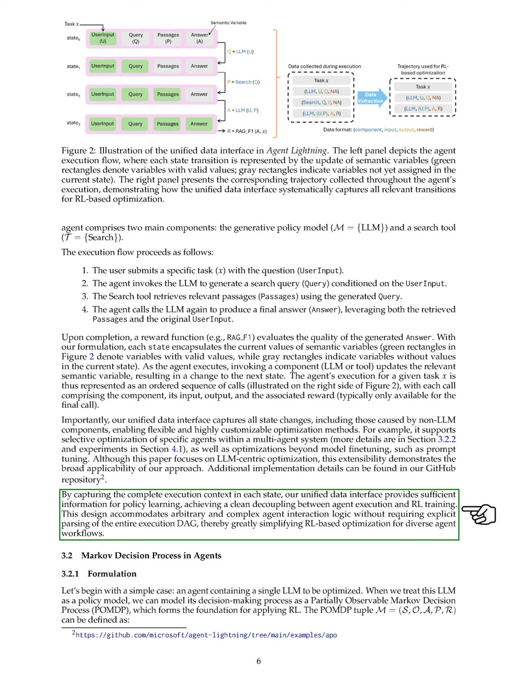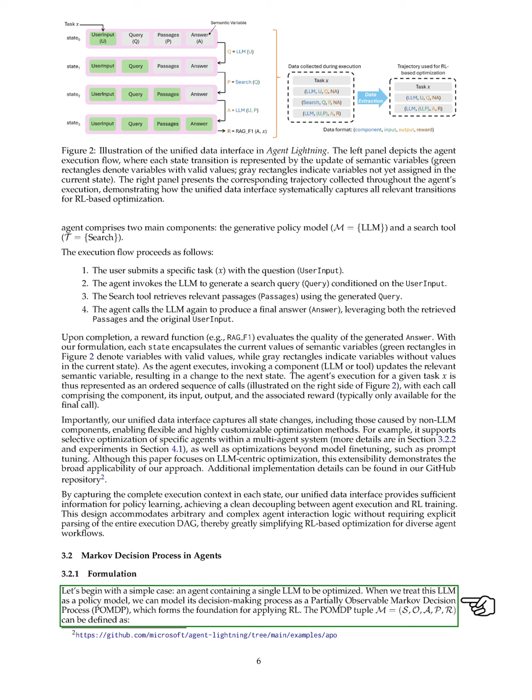Section: Markov Decision Process in Agents. In this section, we explore the Markov Decision Process, MDP, as it applies to agents. We start with a straightforward example: an agent that uses a single large language model, LLM, for optimization. By viewing this LLM as a policy model, we can represent its decision-making as a partially observable Markov decision process,